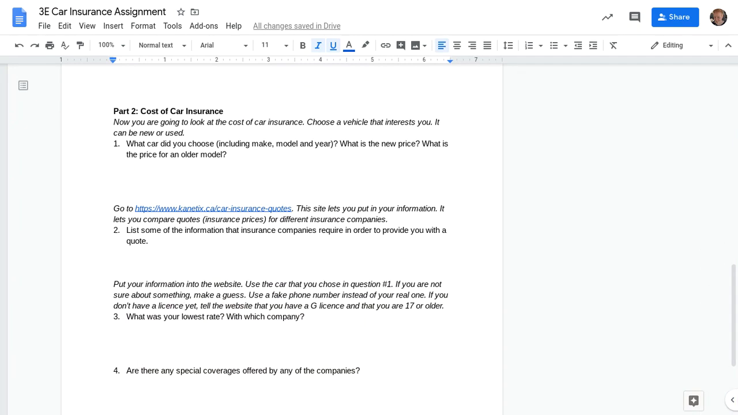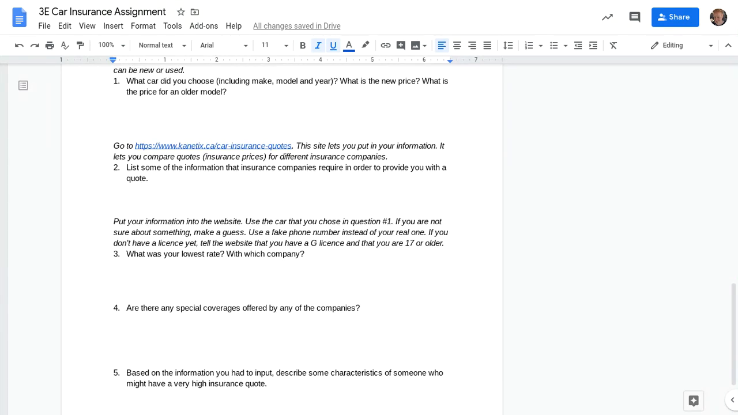So first you have to choose a vehicle that interests you. Choose something that is either new or used, and something that you might like to drive. So maybe it's a car that someone in your family has, maybe it's just your favorite kind of car, maybe it's a car you already have, or maybe you just want to pick something random. Then you're going to click on this and go to